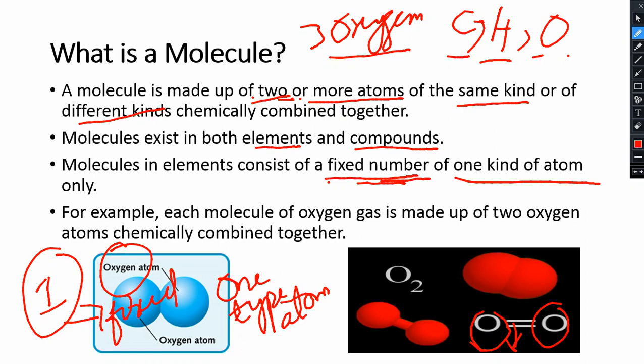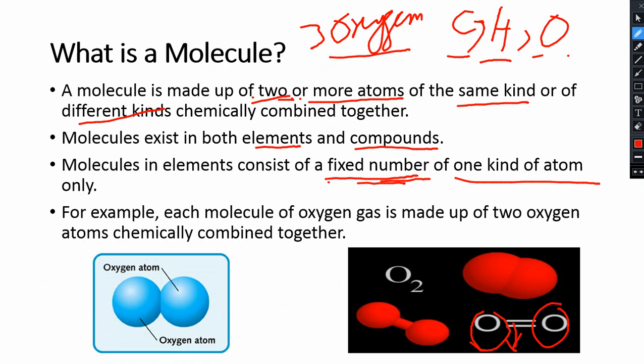For example, each molecule of oxygen gas is made up of two oxygen atoms chemically combined together. Looking at the diagram here, in this oxygen gas there are two oxygen atoms, this is the first one, and this is the second one.